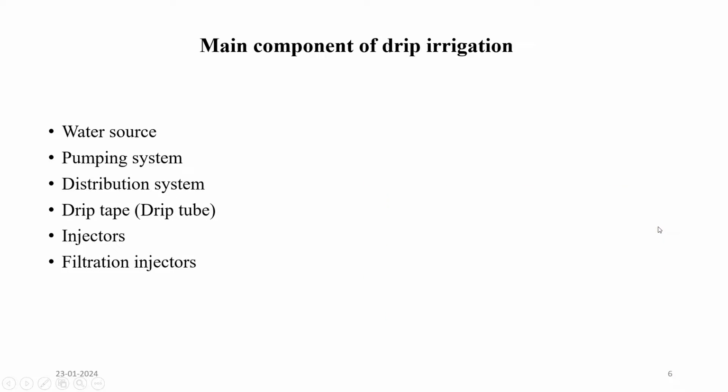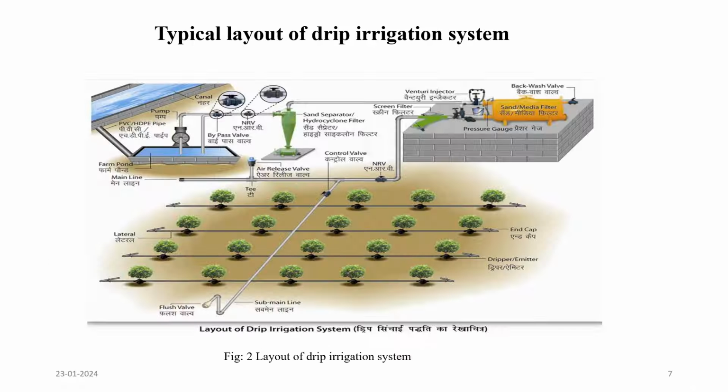In the next slide, the main components of drip irrigation: water source, pumping system, distribution system, drip tape, injectors, filtration. In the next slide, the typical layout of drip irrigation system. The figure represents the typical layout of drip irrigation system.